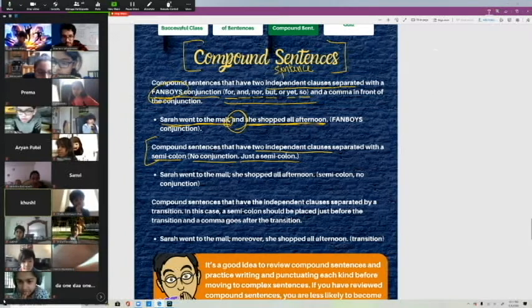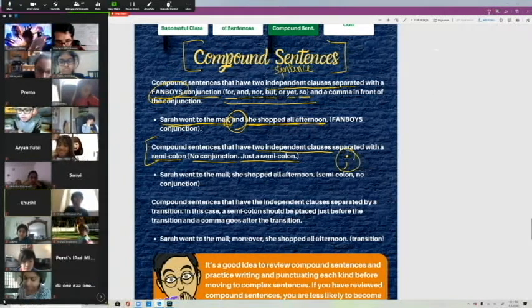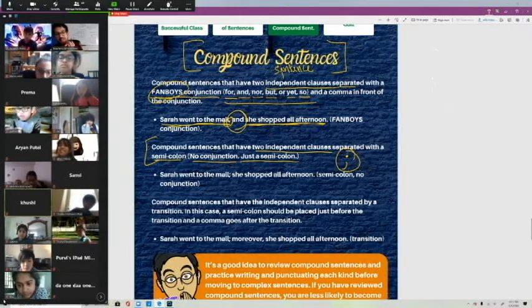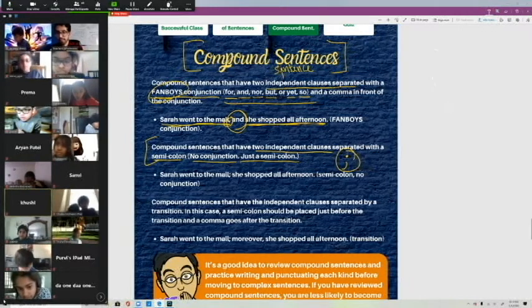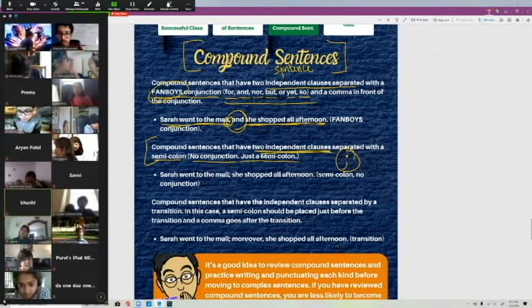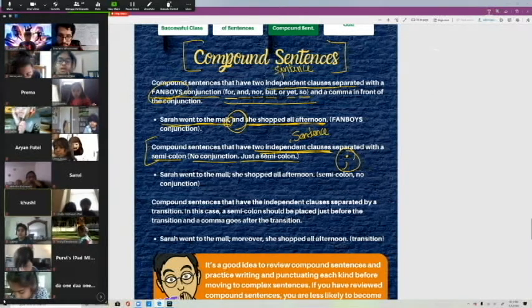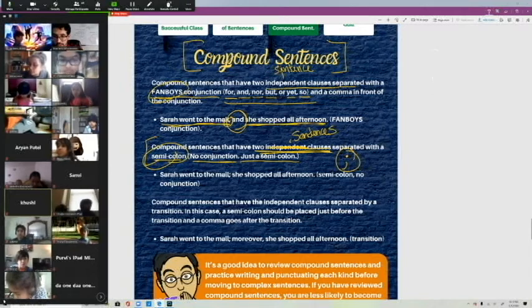Okay. So a semicolon is the most misunderstood type of punctuation ever. We can do a whole lesson on it. I'm not going to do a whole lesson on it right now, but I'm just going to show you. So compound sentences have two independent clauses, which are two sentences. Don't get confused by these big words. It's just two sentences separated with a semicolon, no conjunction, just a semicolon.